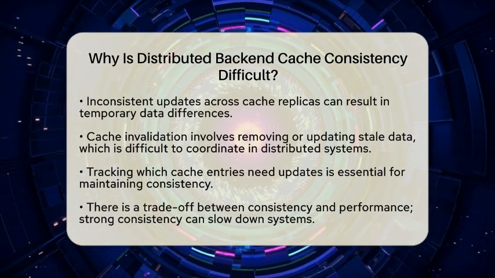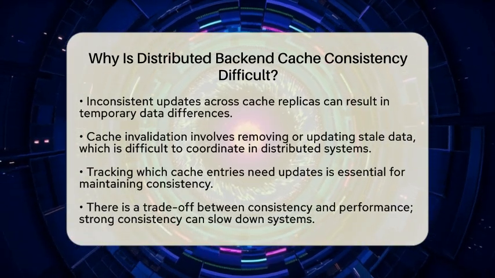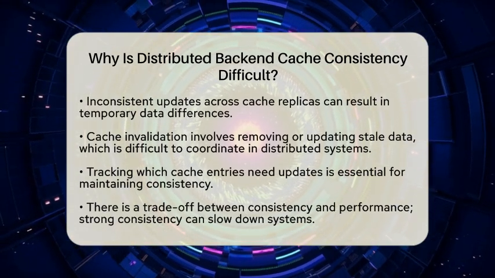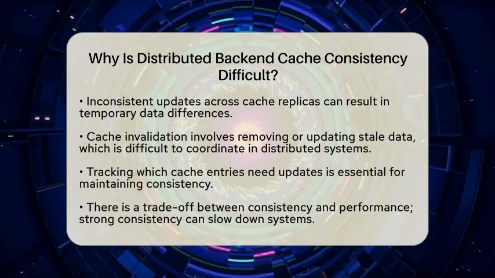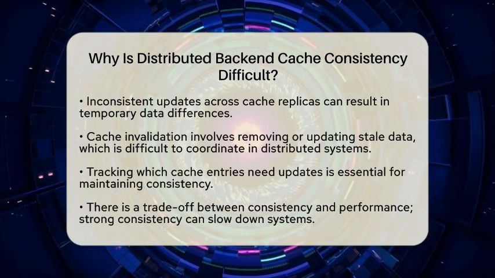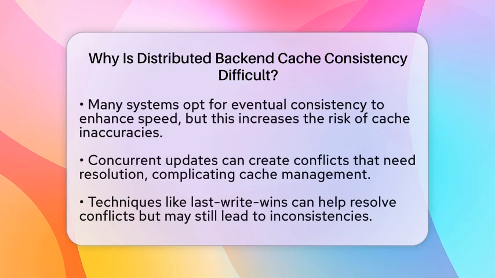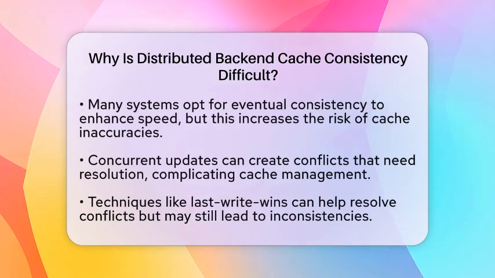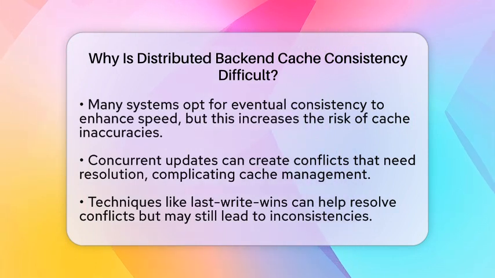There is also a trade-off between consistency and performance. Strong consistency means all caches are perfectly synchronized, but this can slow down performance. Many systems choose eventual consistency, which allows for temporary inconsistencies to improve speed. However, this makes it harder to ensure cache correctness.